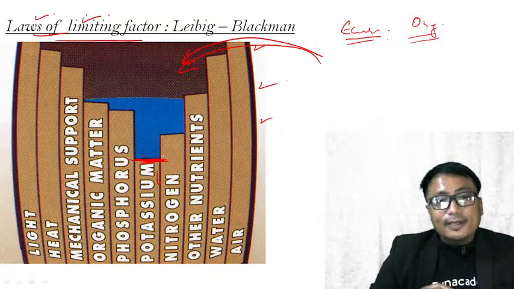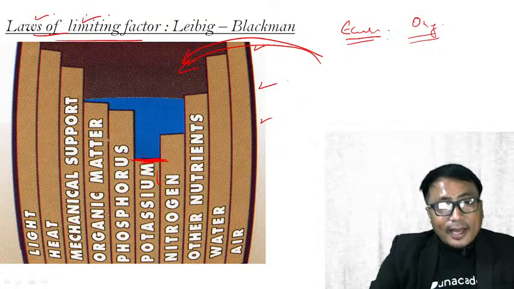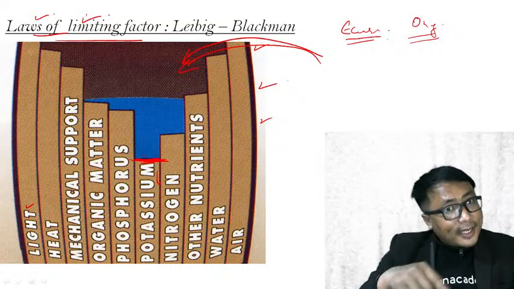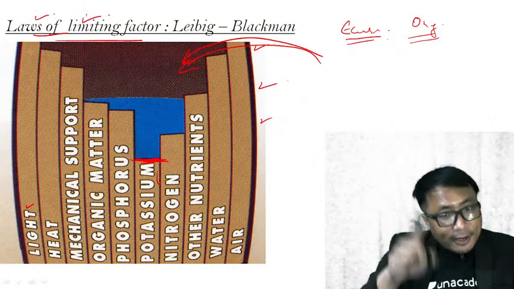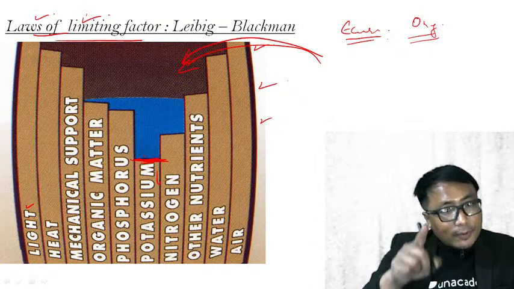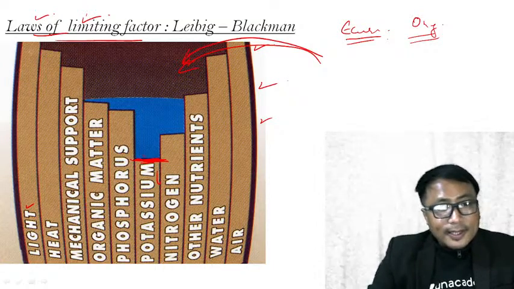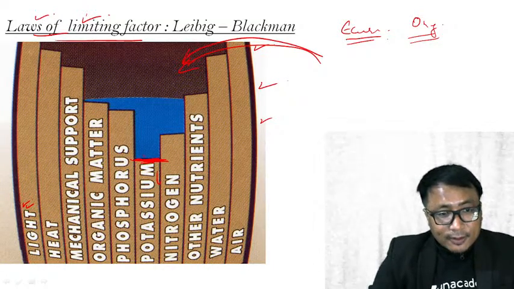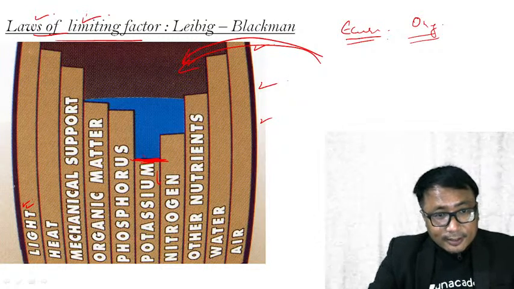It is determined by the minimum amount which is present. Say for example, suppose I have this light here, kindly follow the pointer, very important point. The application of this is very important. We are going to apply this particular law. Come to this, it is a light, this particular section represents this light.